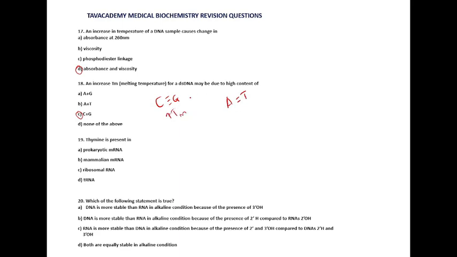Thymine is present in transfer RNA, in the ribothymidine loop of transfer RNA. Question 20. Which of the following statements is true? DNA is more stable than RNA in alkaline conditions because of the presence of 2'H compared to RNA's 2'OH on the ribose sugar. So that's the answer. So thank you guys. See you guys in paper 5.